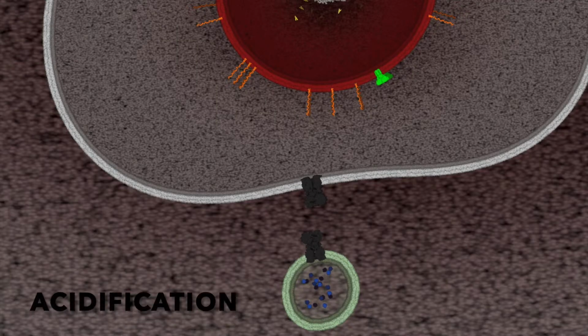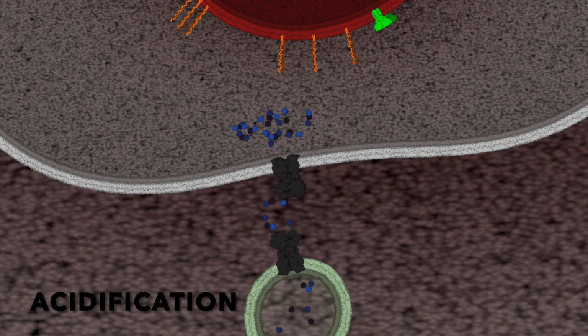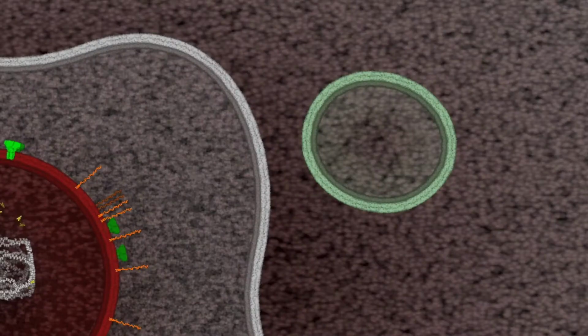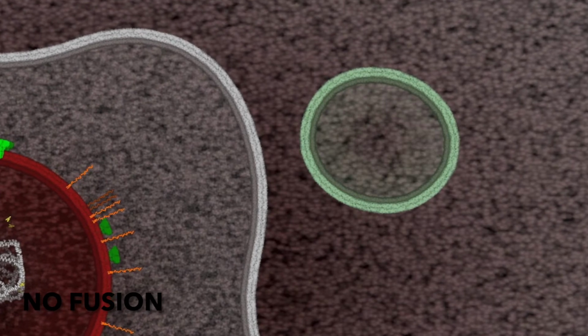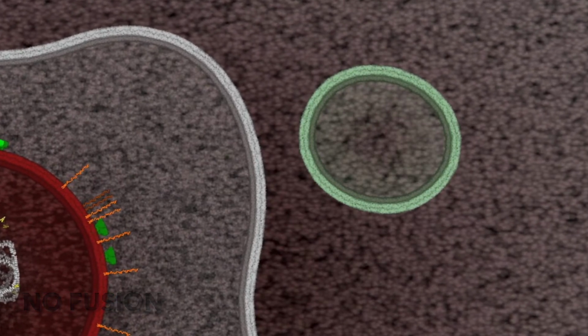Another mechanism of MTB survival is the inhibition of phagosome-lysosome fusion and inhibition of phagosomal acidification. Without fusion, the phagosomal lumen remains at only a mildly acidic pH and MTB is not degraded. Now let's explore this at the nano level.